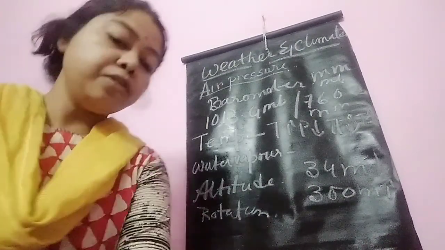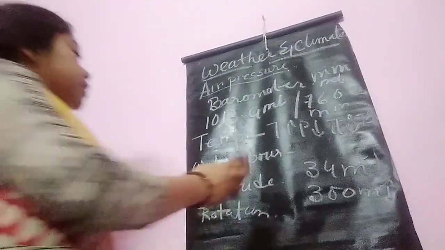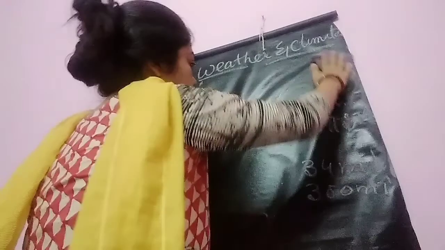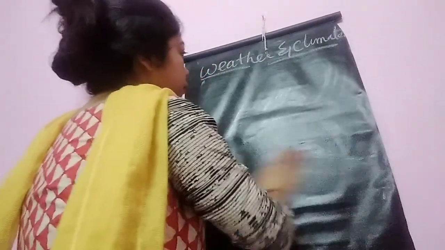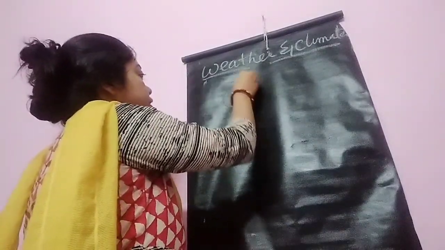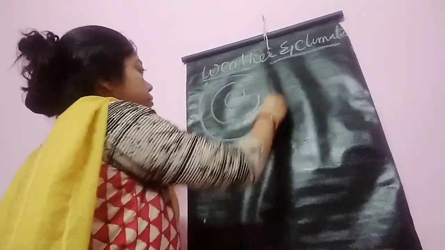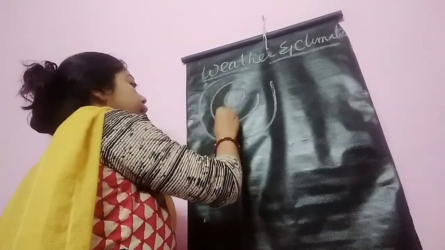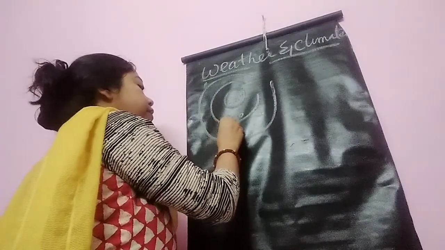Now, there are two types of pressure: one is high pressure and one is low pressure. So what is high pressure? The pressure which is higher than the surroundings. Suppose here is 900, then 800, then 700.